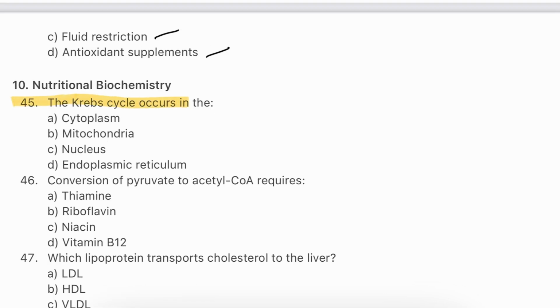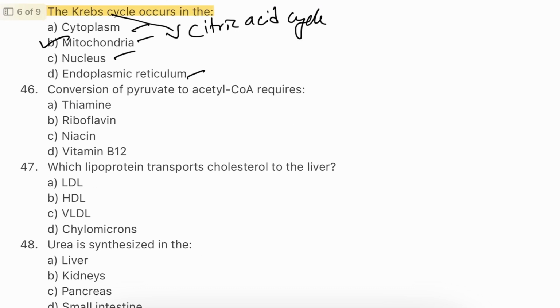Question number 45. The Krebs cycle occurs in cytoplasm, mitochondria, nucleus, endoplasmic reticulum. The answer will be B. Mitochondria. The Krebs cycle, also known as the citric acid cycle, takes place in mitochondria. This series of chemical reactions is fundamental to energy production, converting nutrients into usable energy for cellular function.